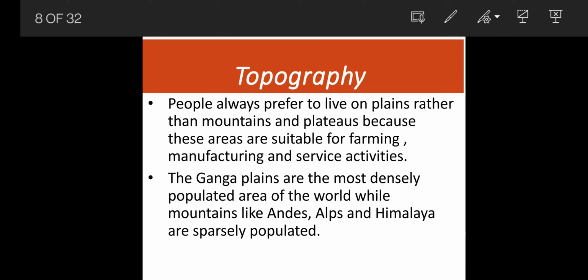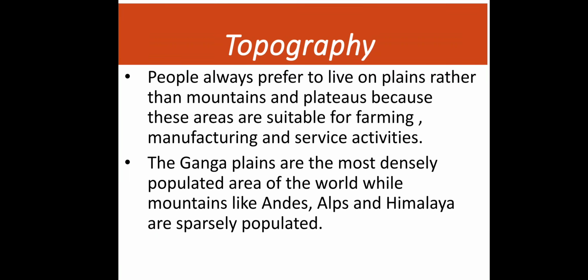Then we have the Ganga Plains as an example, which is densely populated in India. Why? Because it has rivers, it has plain area, it has fertile soil, and construction is easy over there. So all these things make it suitable. And if we talk about the world, the Andes, the Alps, and the Himalaya are sparsely populated. So both examples are given: why people live in the fertile plains, and why they do not live in the mountainous regions.